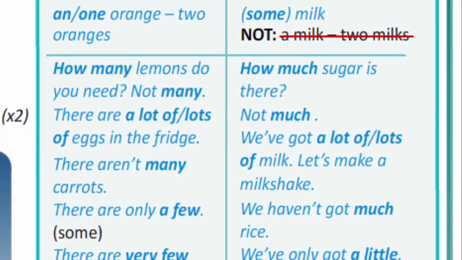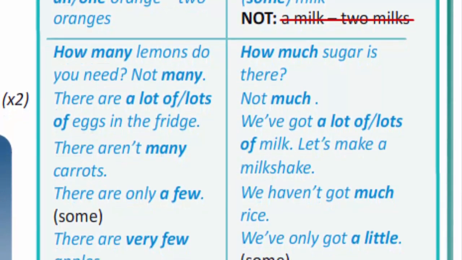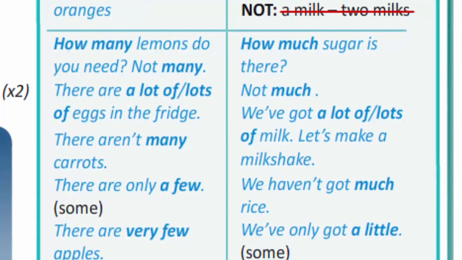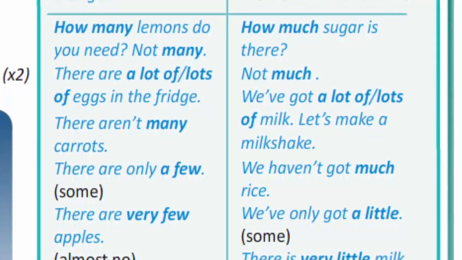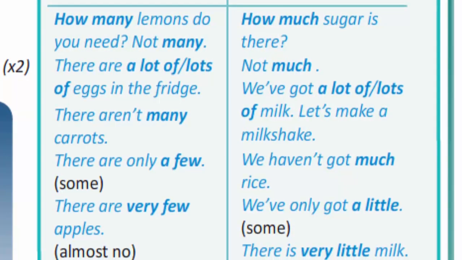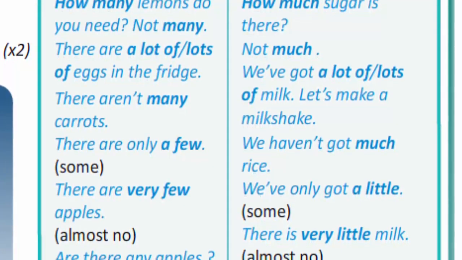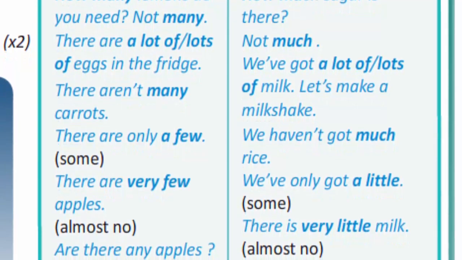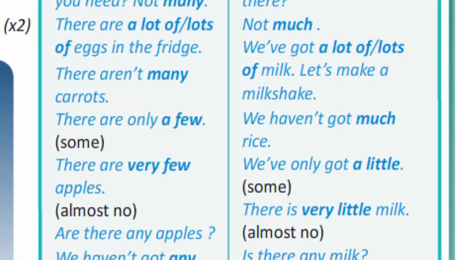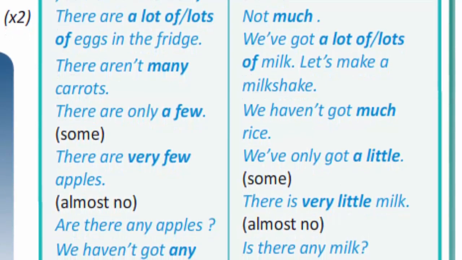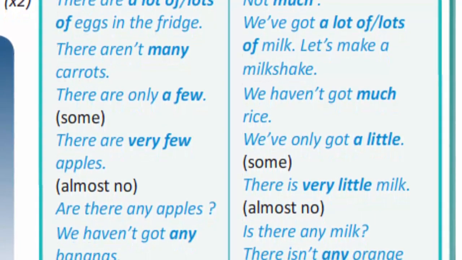A lot of or lots of we can use with both countable and uncountable. For example, there are a lot of eggs in the fridge, or we have got a lot of milk. Let's make a milkshake. As some, we can use a few with countable, there are only a few, and a little with uncountable. We've only got a little. As almost no, very few with countable, there are very few apples, and very little with uncountable, there is very little milk.